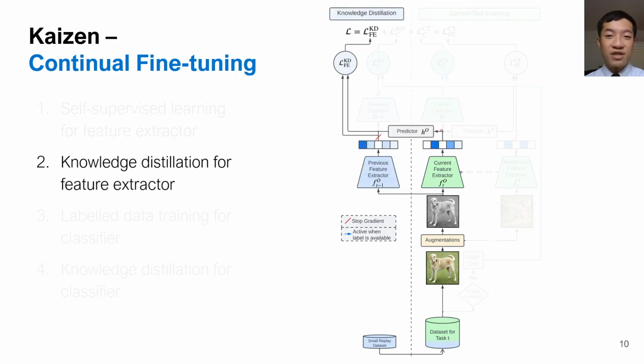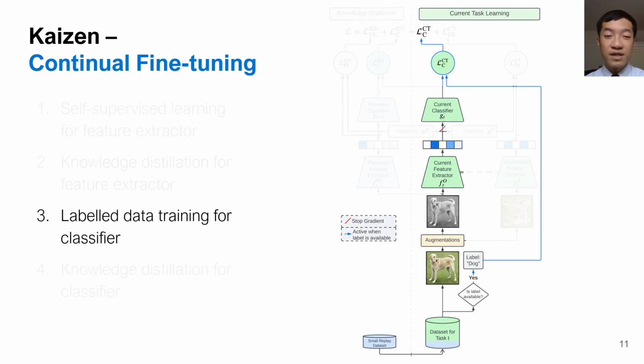While the feature extractor is learning from the new task, the second component tackles catastrophic forgetting. This uses the feature extractor trained from the previous task to perform knowledge distillation, so that we can retain the knowledge from the old model. This is done by repurposing the same contrastive learning method in the first component, but this time the embeddings from the previous model and the current model are pushed to be close to each other instead.